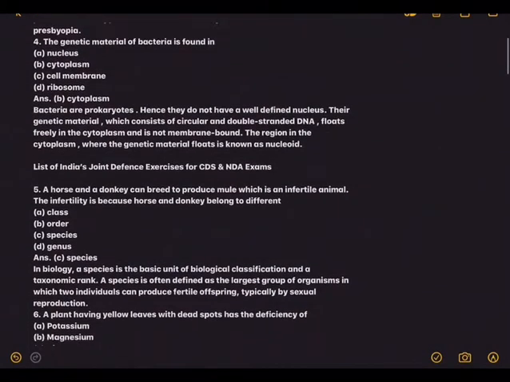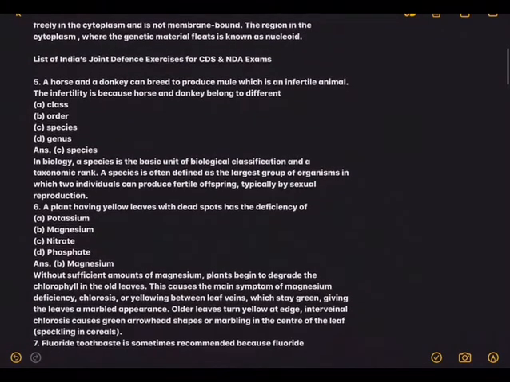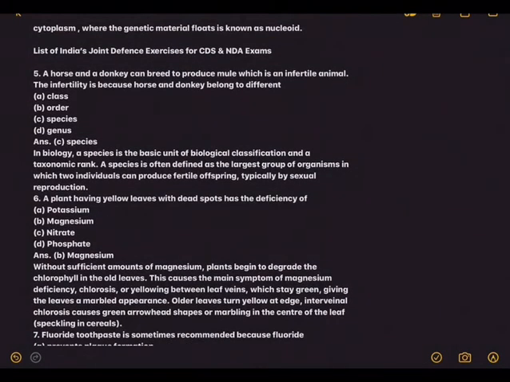Let's read on. Bacteria are prokaryotes, hence they do not have a well-defined nucleus. Their genetic material, which consists of circular and double-stranded DNA, floats freely in the cytoplasm and is not membrane-bound. The region in the cytoplasm where the genetic material floats is known as nucleoid, as I said just now.